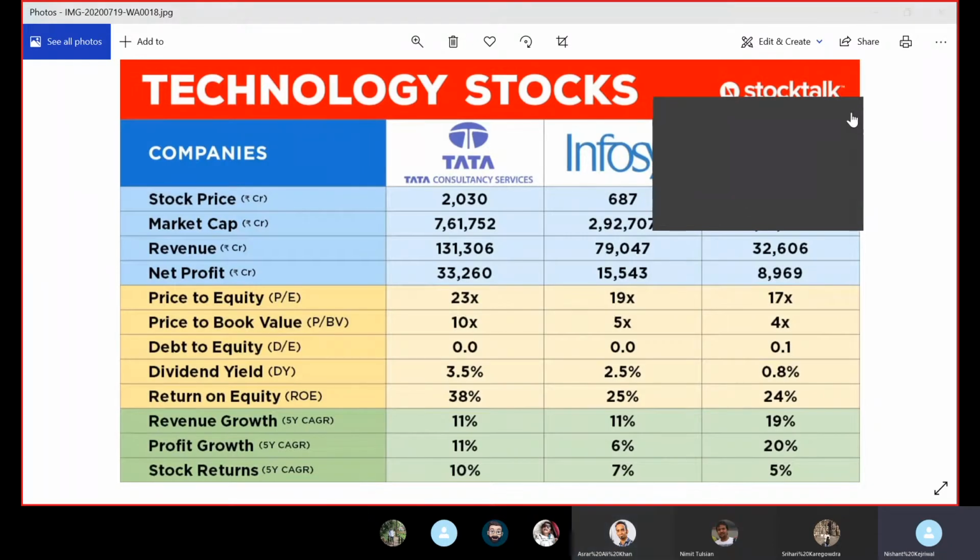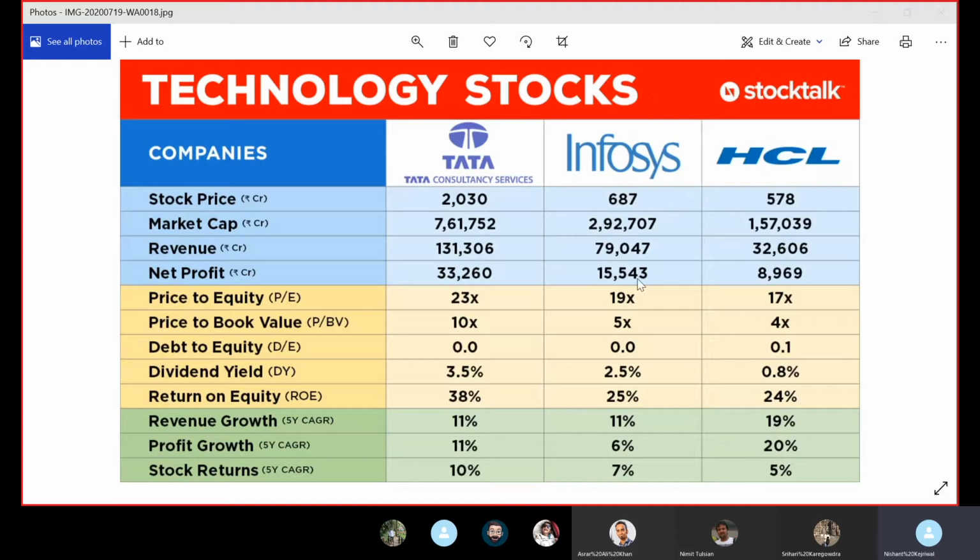Obviously, if the earning per share of HCL is 30 rupees and earning per share of TCS is 100 rupees, then obviously TCS stock price will be higher, right? Because stock price is a function of your earning per share, and earning per share is a function of how many shares you have issued. But that is just a number, right?